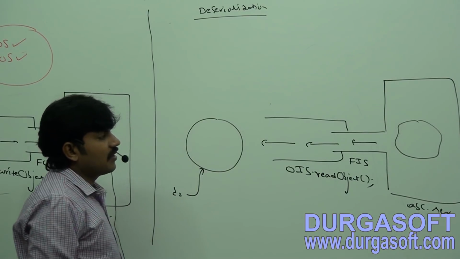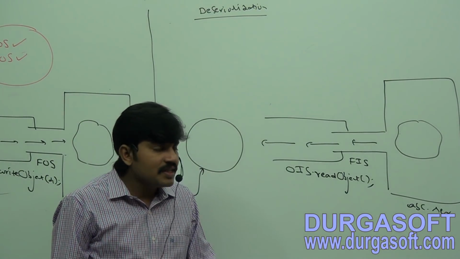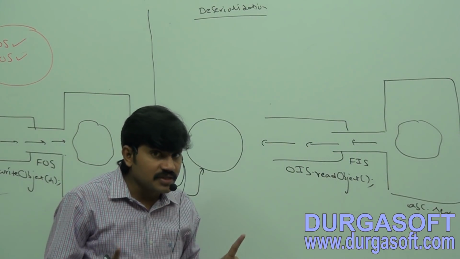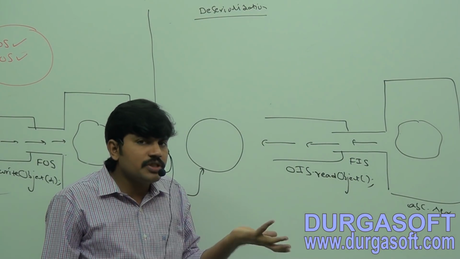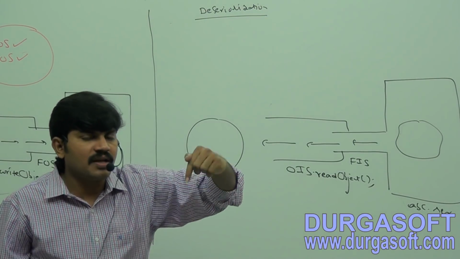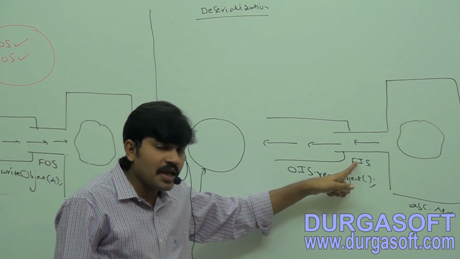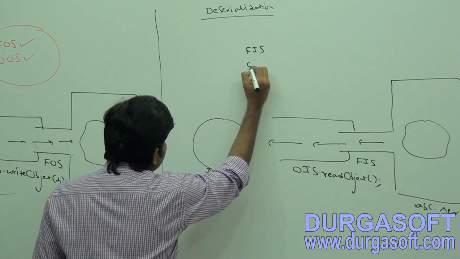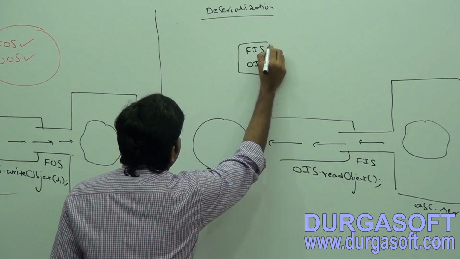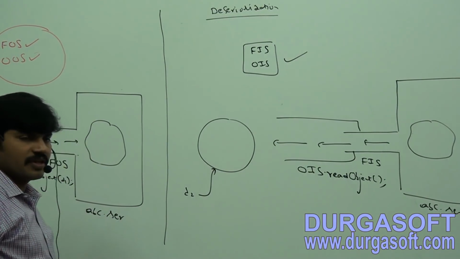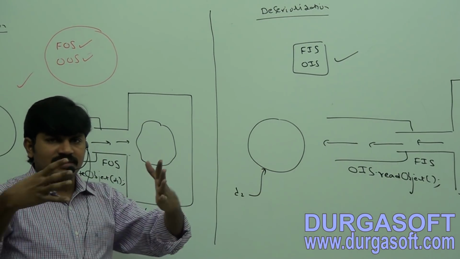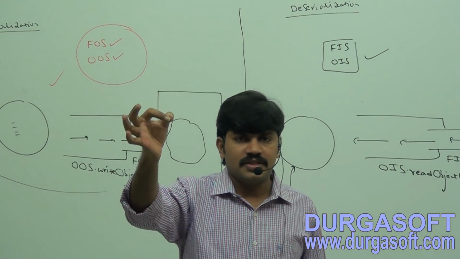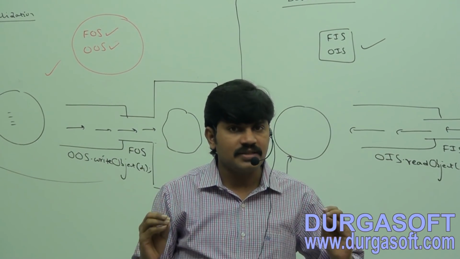So the process of reading the state of an object from your file is called what? Deserialization. By using which streams can we implement the deserialization concept? File input stream, object input stream, right? From the total discussion, you should have clarity.